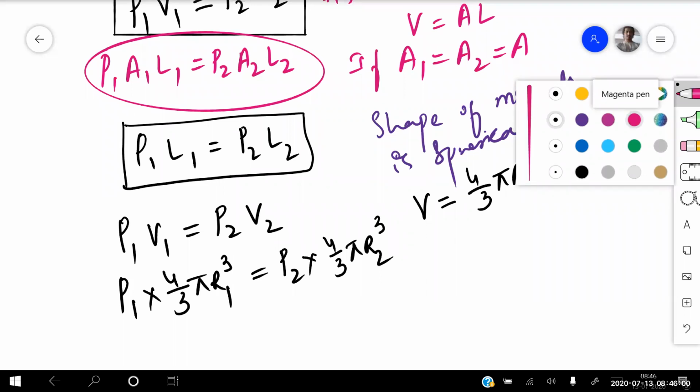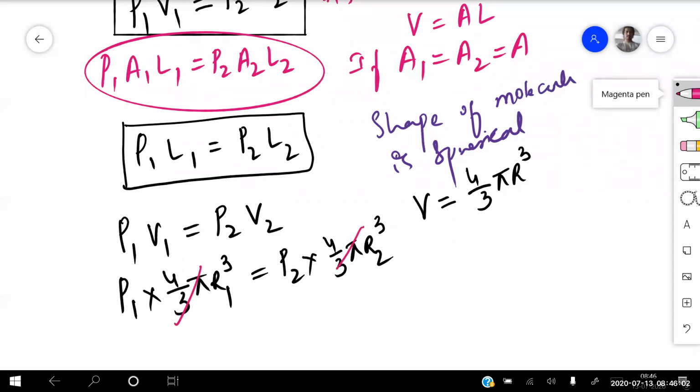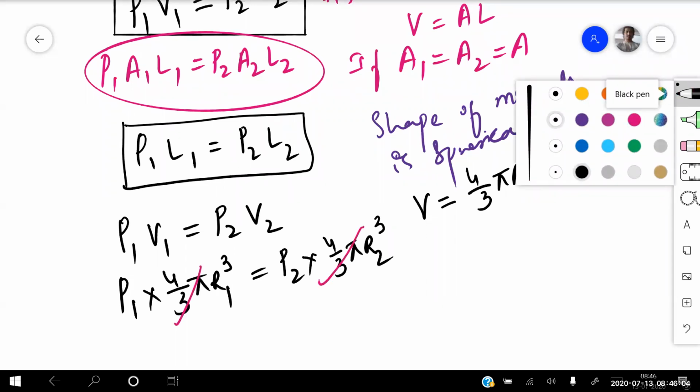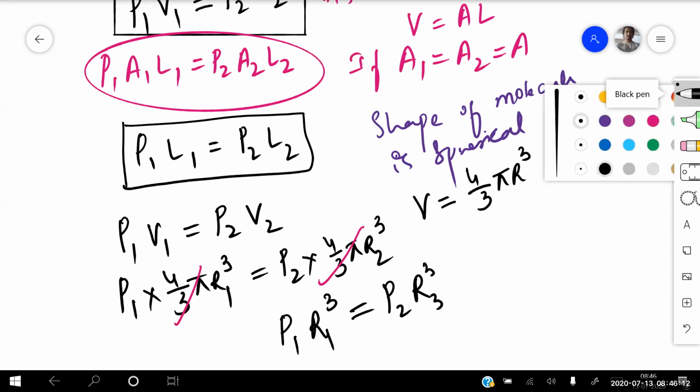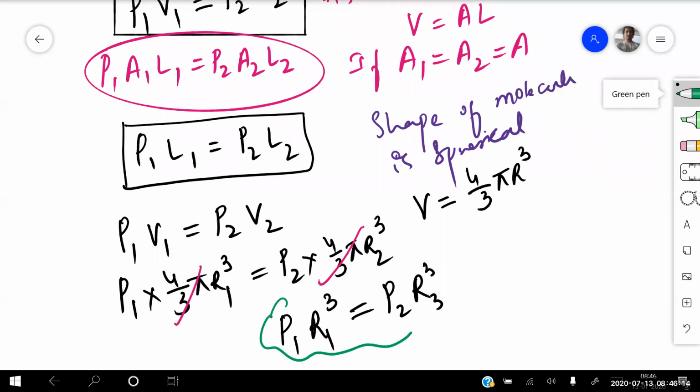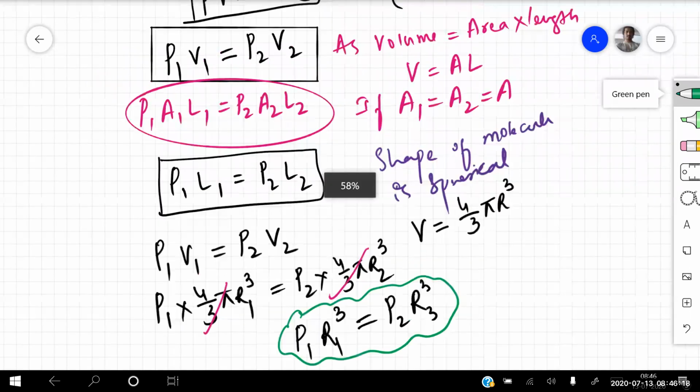Is anything getting cancelled in this, beta? 4/3 pi will get cancelled in this. So I'll be getting the relation P1 R1 cube is equal to P2 R2 cube. So we can even write like this for the given conditions. So these are the different forms of Boyle's law in which you can write for the given condition.